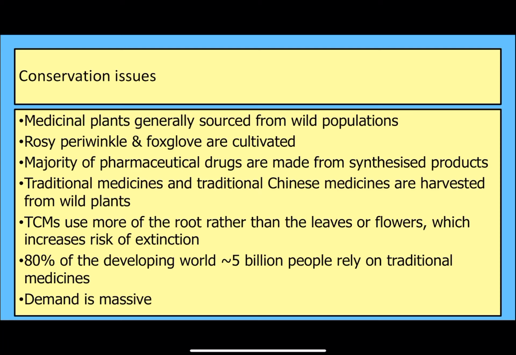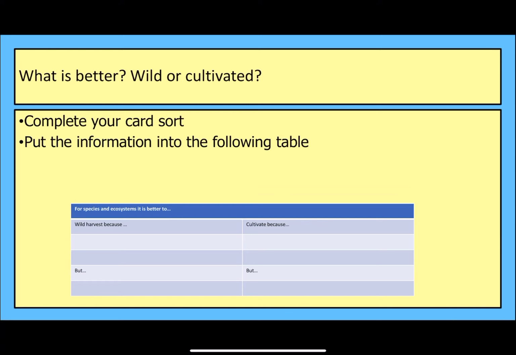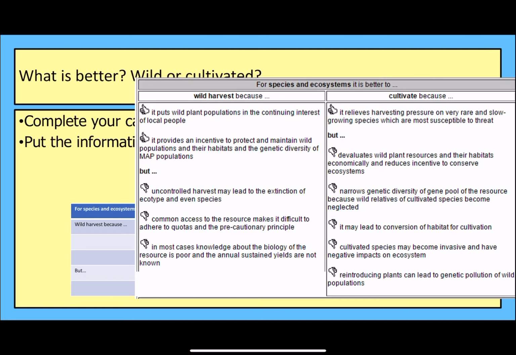Normally we would look at this as a card sort. You'd have some cards looking at the positives and negatives of wild harvesting versus cultivation for species and ecosystems. That's not really possible while you're at home, but here are the positives and negatives for wild harvesting on the left and cultivation on the right.